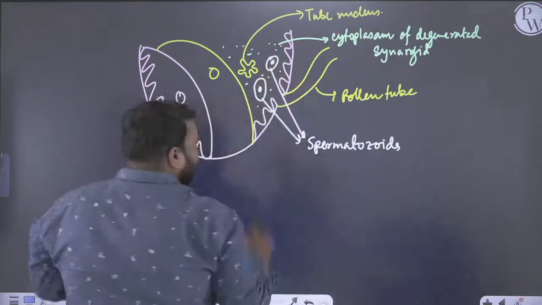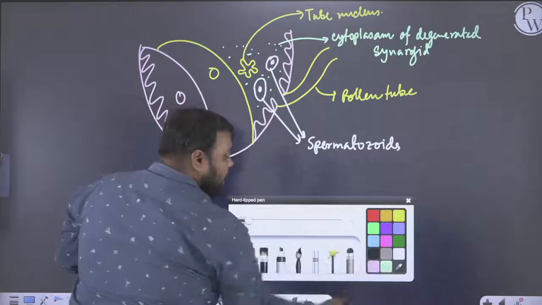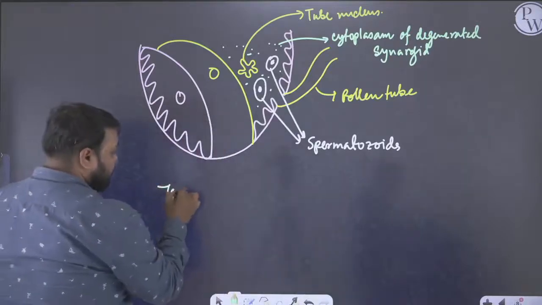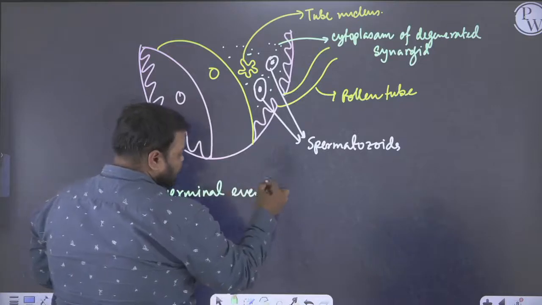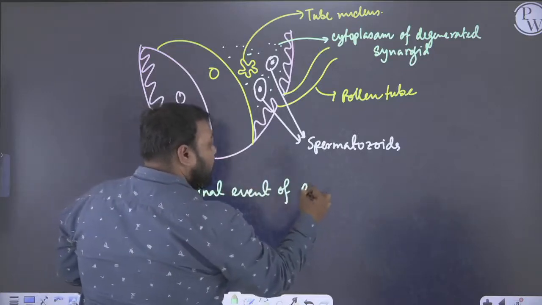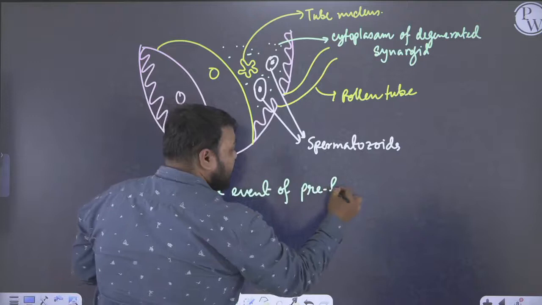Okay, so as we see this is the terminal event of pre-fertilization.